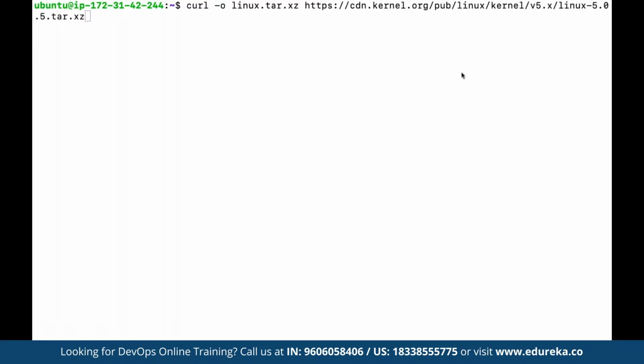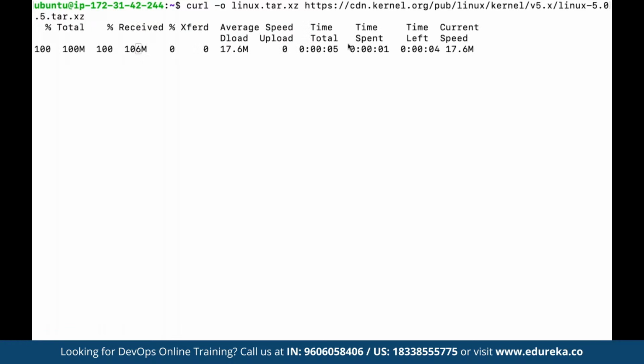Once we execute this, first of all, curl is going to download the given data from the given path. As you can see, the download has started. 48.2 MB has been successfully downloaded, and this file is going to be saved. And suppose once we are done, we can untar the file here by using tar, and then we can define the file name that needs to be untarred. Here we can define linux.tar.xz, and what it does is simply untar a file that we may have saved as a part of the requirement.